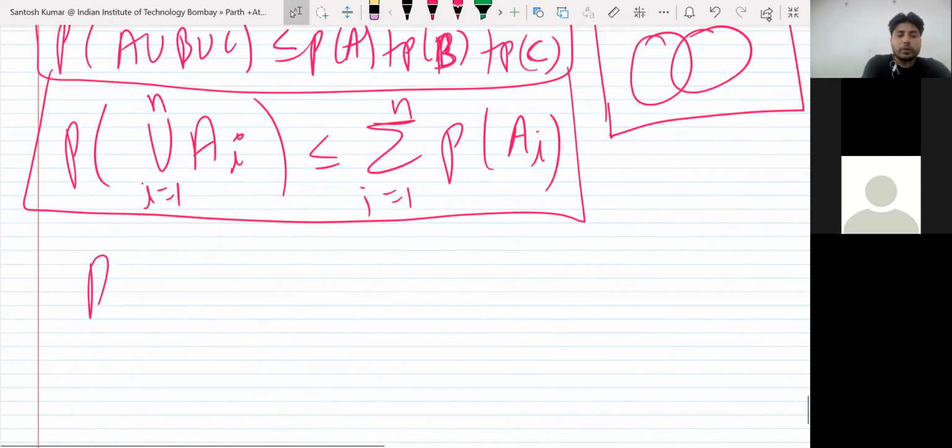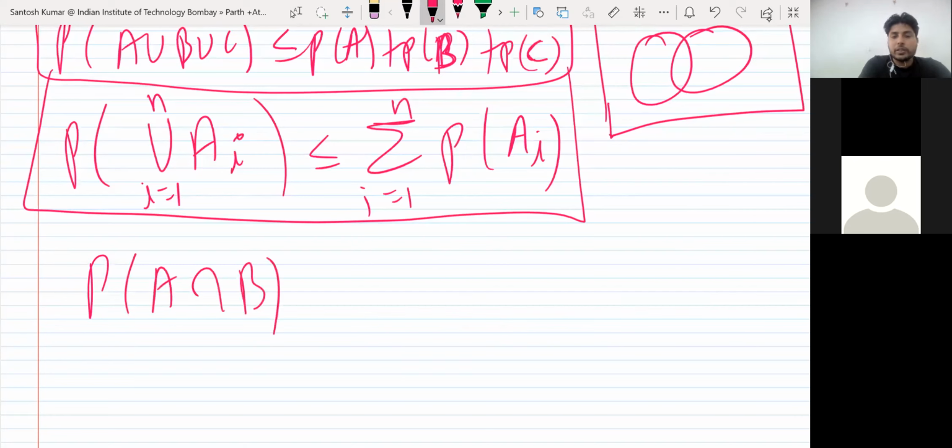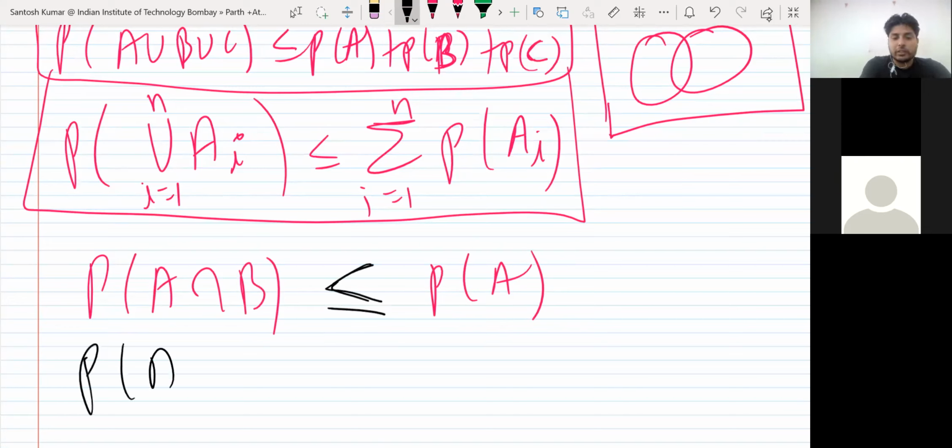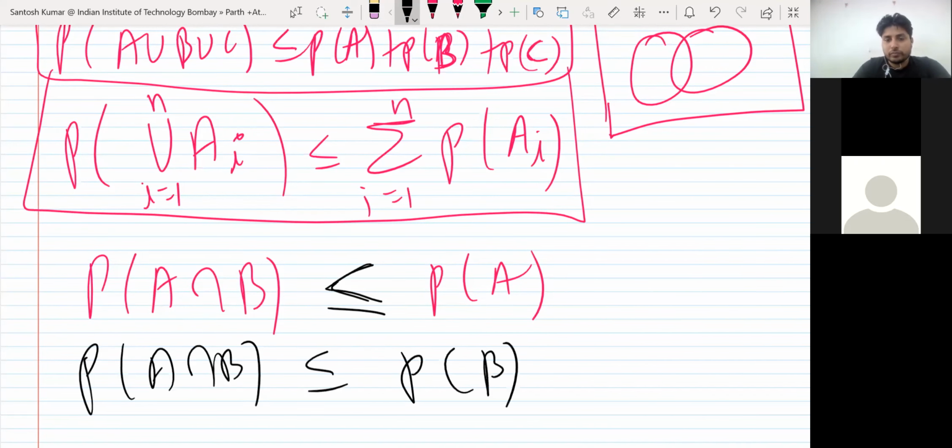And you also know probability of A intersection B and probability of A, which one will be larger? Probability of A will be larger. Similarly, probability of A intersection B will be less than or equal to probability of B also.